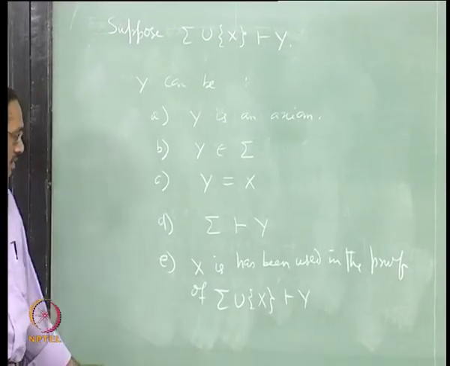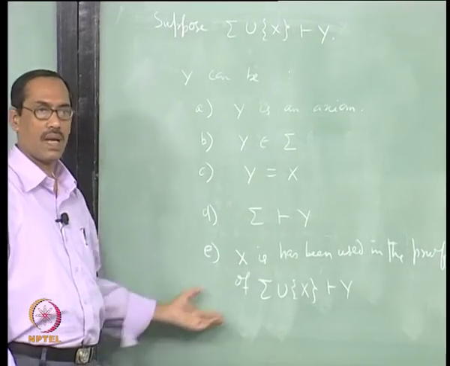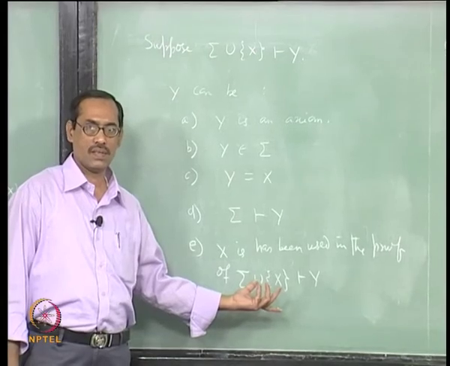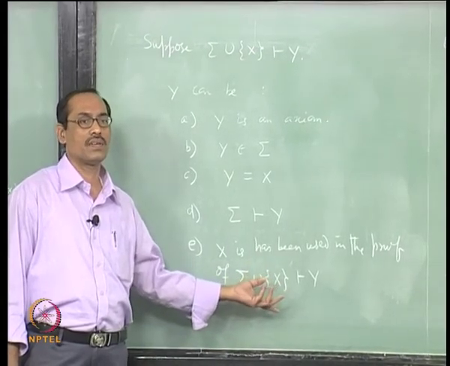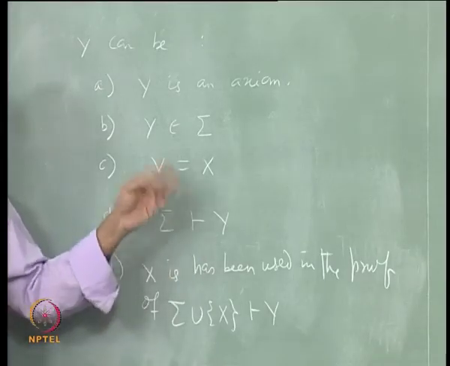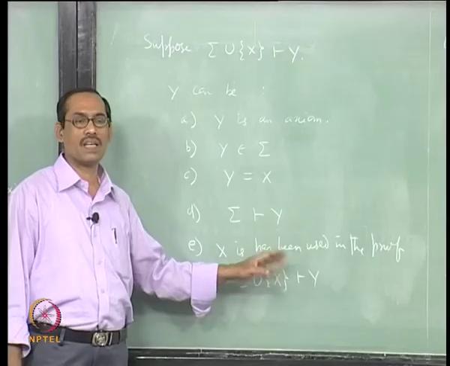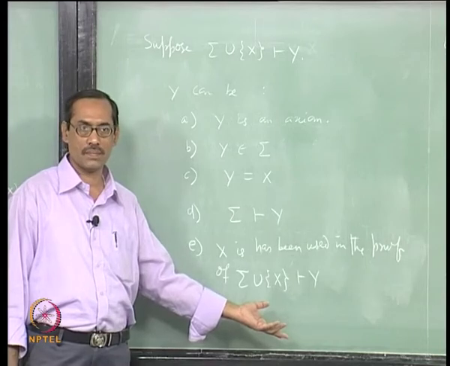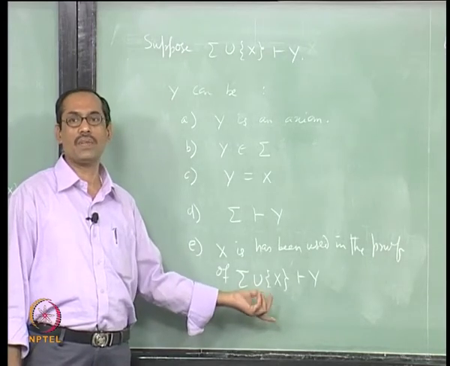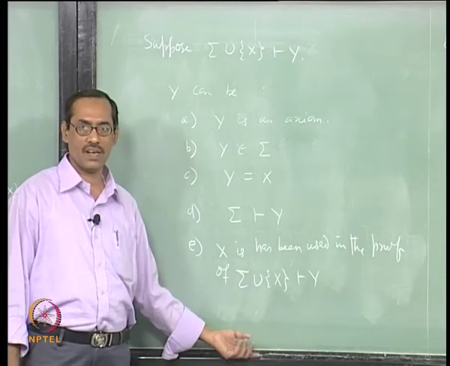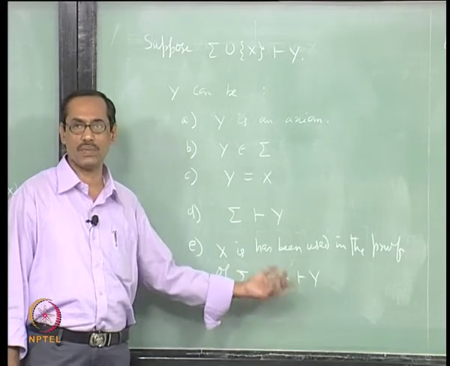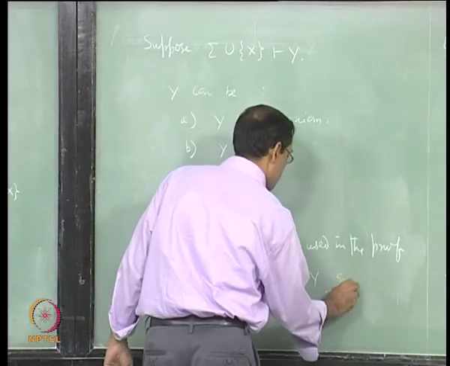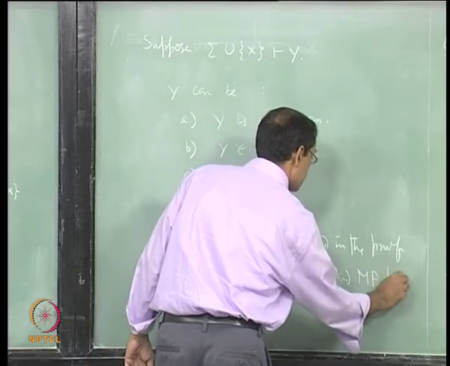In this case, y can follow by application of some inference rule. It can follow by an application of MP, or by an application of UG. And MP has been used.